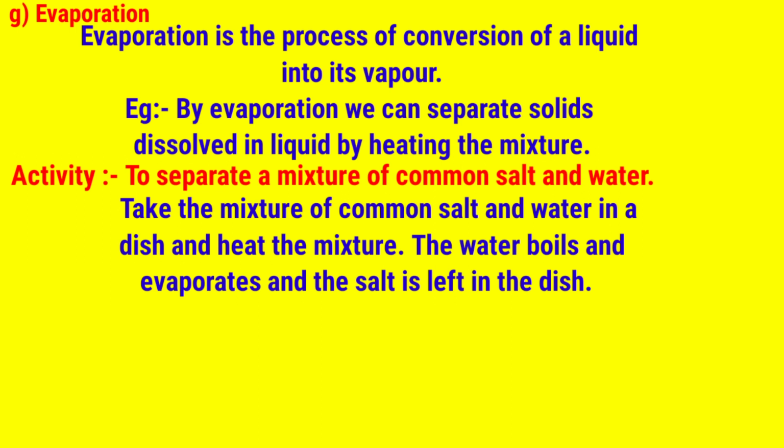So the water boils and evaporates, and the salt remains in the dish when you use a Bunsen burner and a dish containing a mixture of table salt and water. This is the process for separating a solid from liquid water.